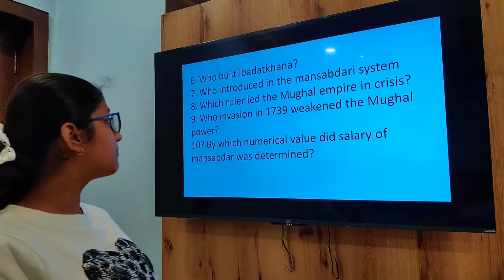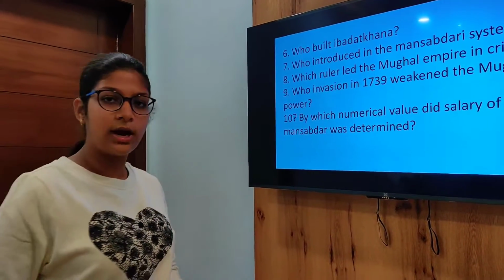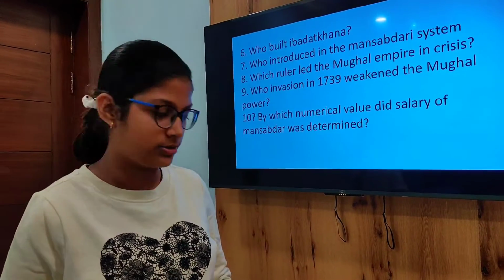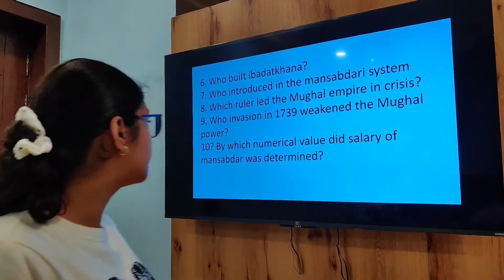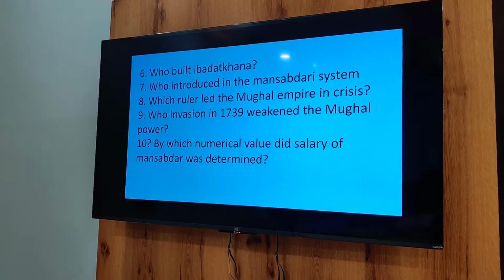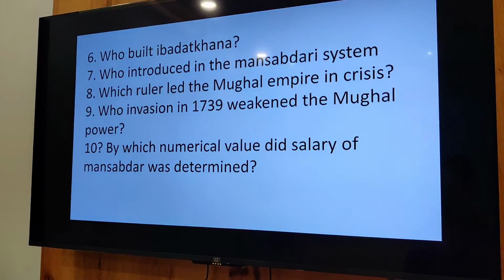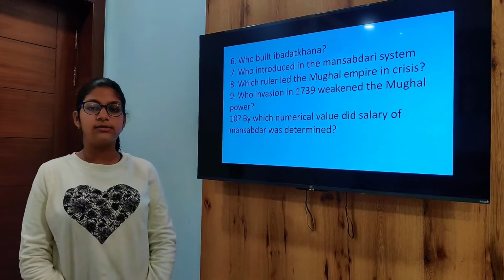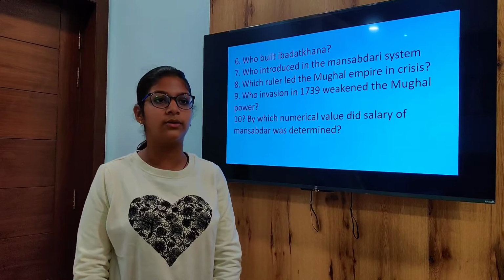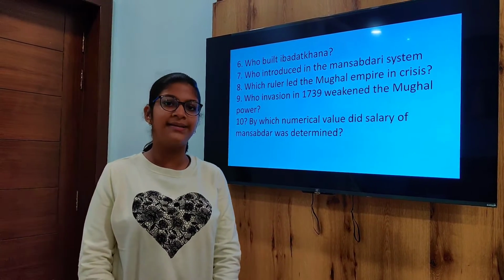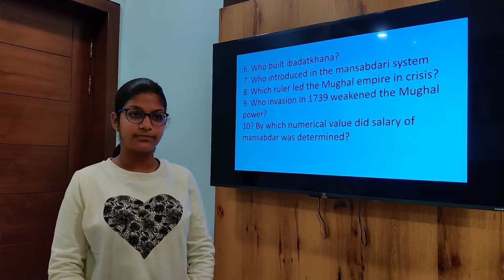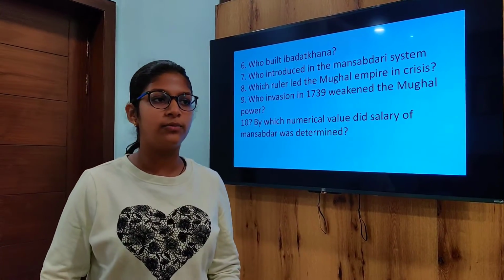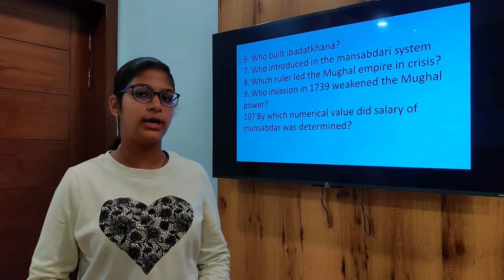Now sixth, who built the Ibadat Khana? Akbar built the Ibadat Khana at Fatehpur Sikri, and he used to believe in all the religions. Now seventh, who introduced the Mansabdari system? So Akbar introduced the Mansabdari system. Now eighth, which ruler led the Mughal Empire into crisis? So Aurangzeb led the Mughal Empire into crisis because he gave huge amounts of Jagir, the area assigned to the Mansabdar, and so to the nobles, and nobles started taking more money from the peasants, and that's why.